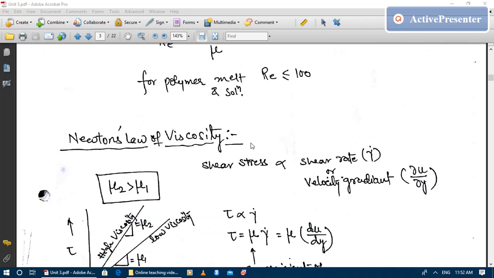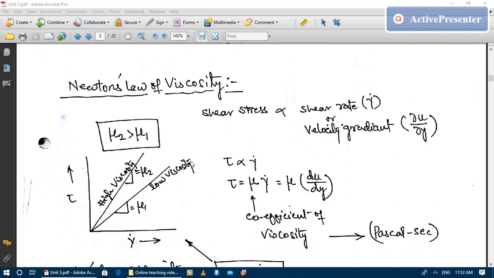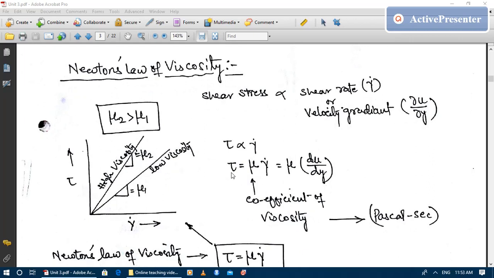Now let us quickly go through Newton's law of viscosity. You have already come across it in your fluid mechanics course. In short, Newton's law of viscosity says that shear stress applied on a fluid is proportional to shear strain rate, gamma dot. This shear strain rate is nothing but the velocity gradient, del u over del y. I hope you remember it.